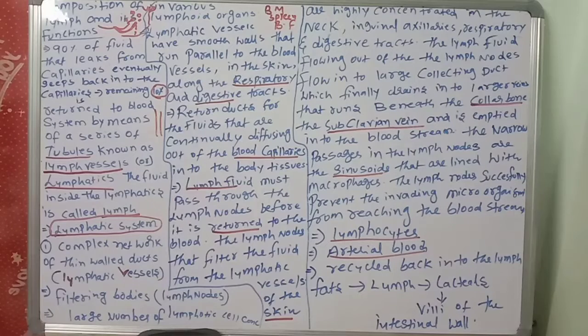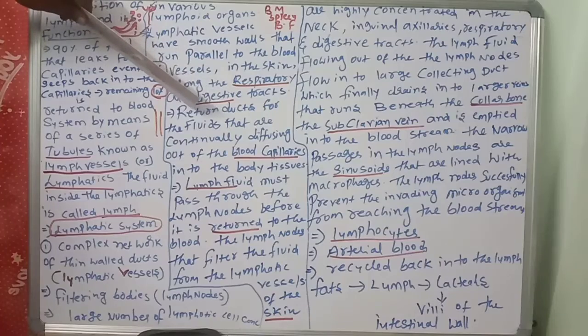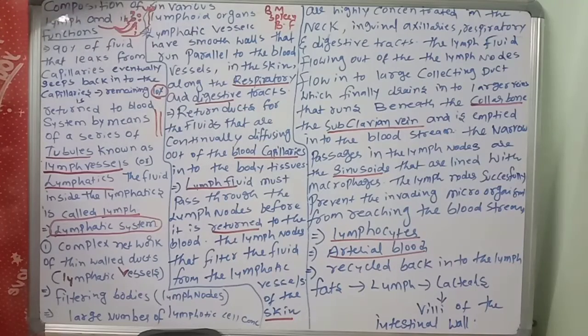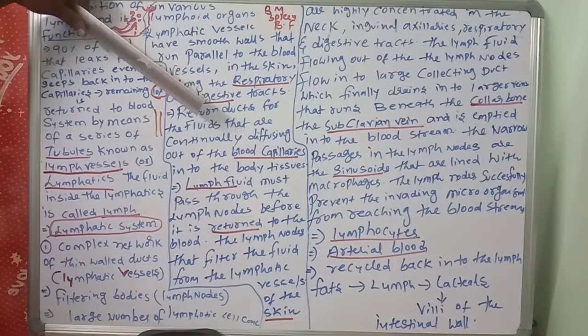The return ducts for the fluids, a very important point. These vessels serve as return ducts for the fluids that are continually diffusing out of the blood capillaries into the body tissues. So what is coming out from the blood capillaries will go back again through the lymphatic ducts into the body tissues.